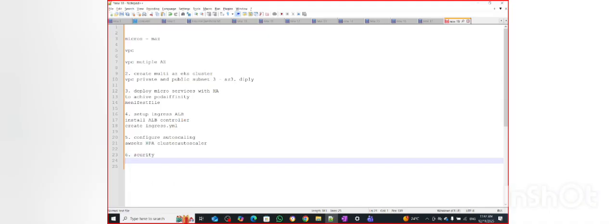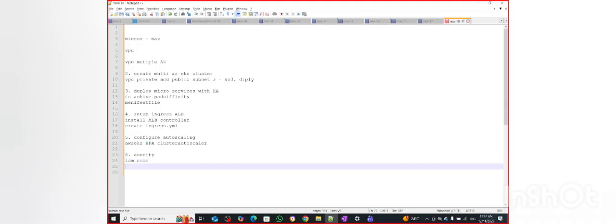For the security section, what we'll do: the IAM role should come first. We have to create an IAM role for the service account and create an IAM policy over there. Then other things we can do after the IAM role for provisioning. If you want more security, then you can do network policy.